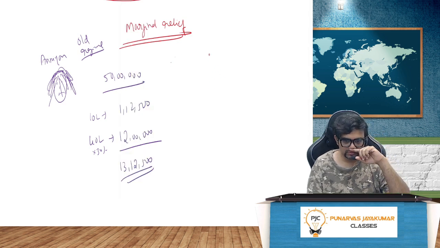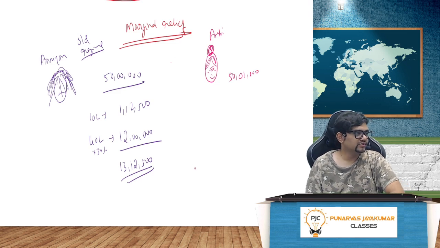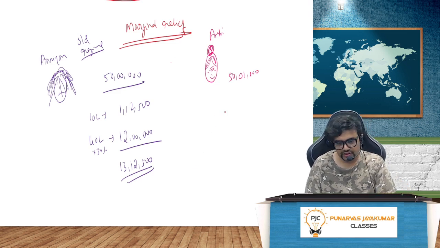Next, you have one more fellow, Ambi. Amazing drawing skills, correct? So Ambi is also earning 50 lakh 1,000. That's all. 50 lakh 1,000. So for him, on 10 lakh, he has to pay 1 lakh 12,500.